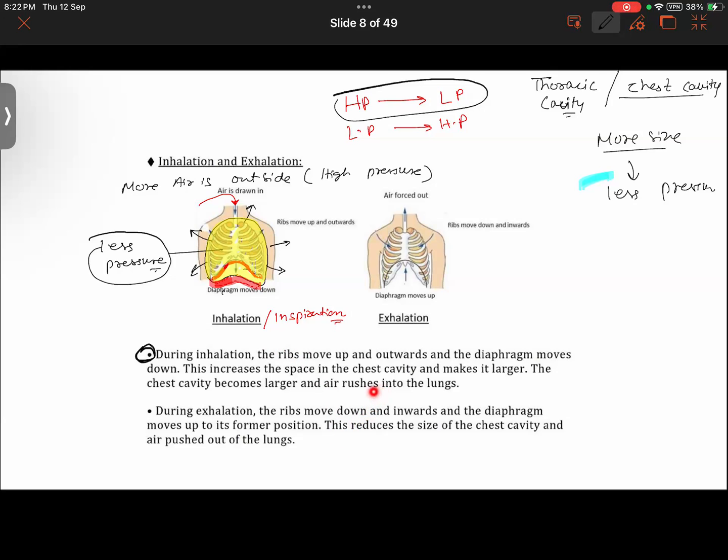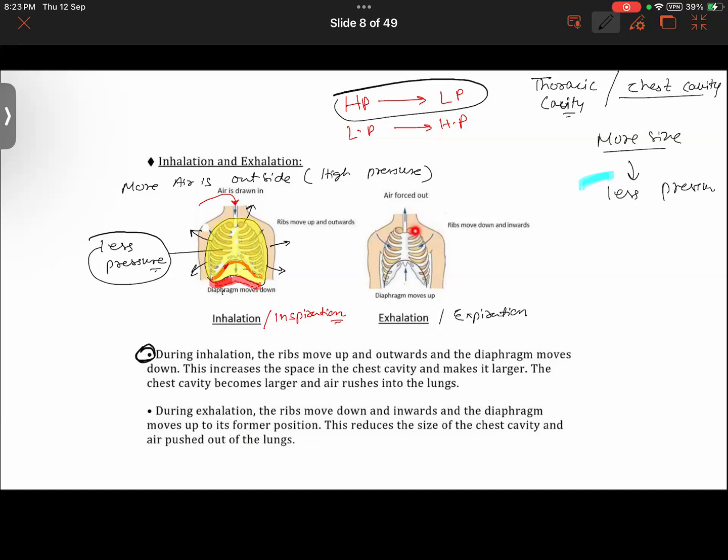So talking about exhalation, sometimes exhalation is also called expiration. So in the case of exhalation, what happens? It will occur when the diaphragm moves upward and the rib cage moves downward and inward. Now do one thing, breathe out. Force out the air from your nostrils. Force out some air from the nostril.